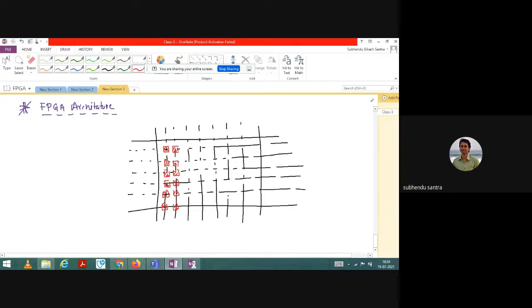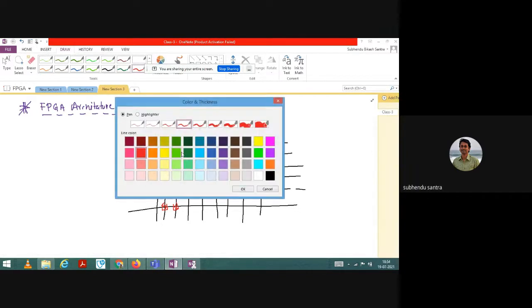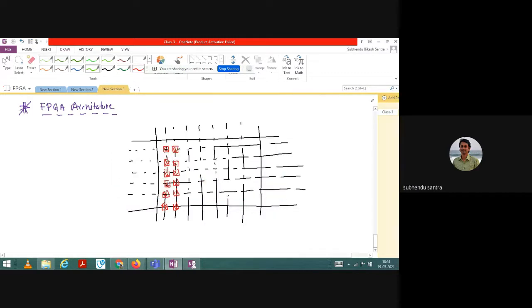Okay, and then let me do it in a different color, maybe green. So we have embedded memory. Here is the memory. Okay, so these are all chips.